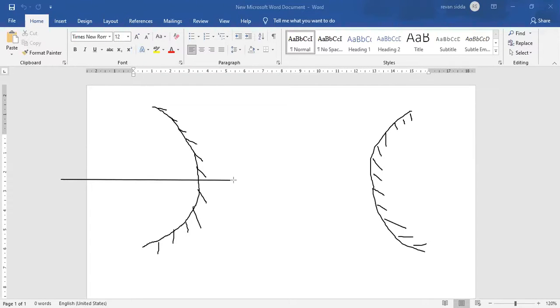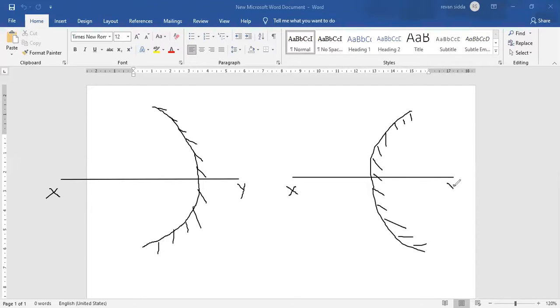There is a principal axis for concave as well as for convex, X and Y.